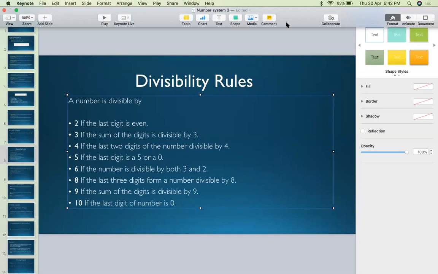Now coming to the rule for 7. A lot of students out here might be wondering what the rule for 7 is. There are basically 2 rules for the divisibility of 7, but as per my experience, both of them are quite time consuming if you get a very big number.